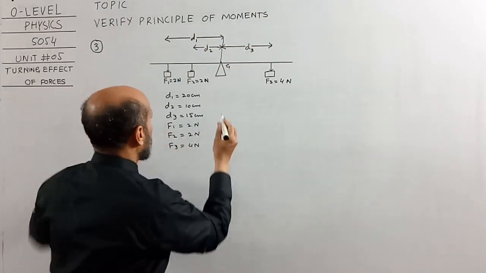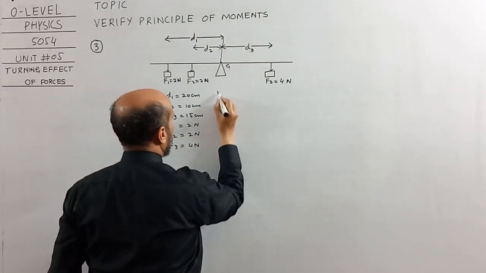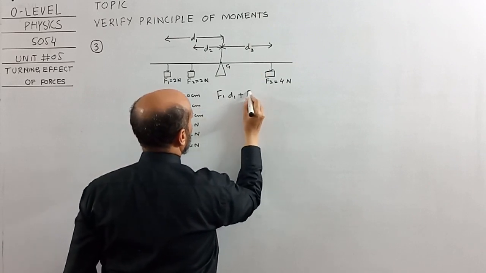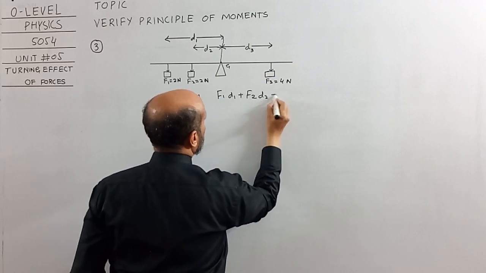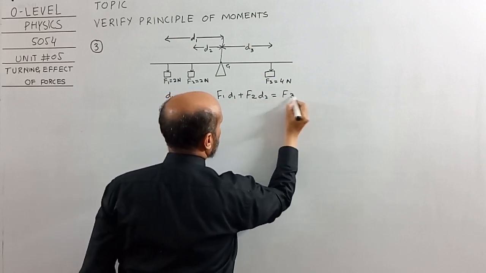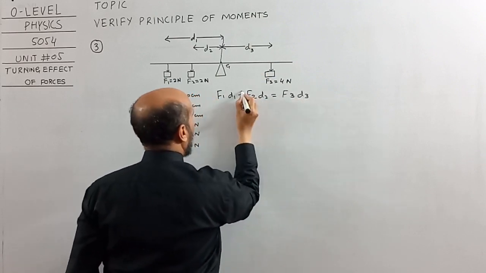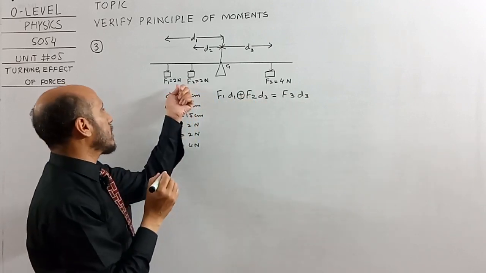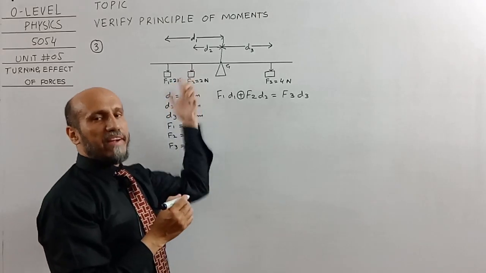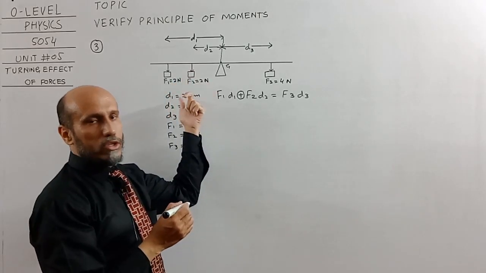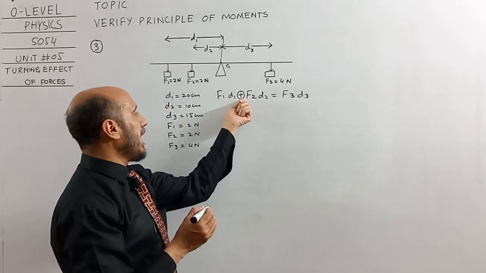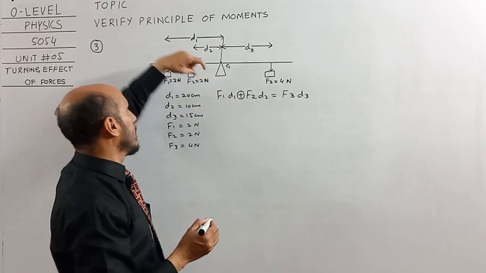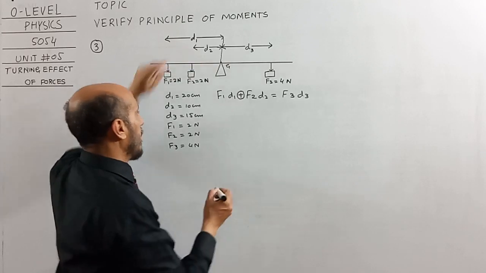So for this situation, the equation will be: F1 D1 plus F2 D2 is equal to F3 D3. Why have we added these two moments? Because these two forces are acting on the left side of the pivot, so we have to add their moments in order to find the total moment produced on the left side.